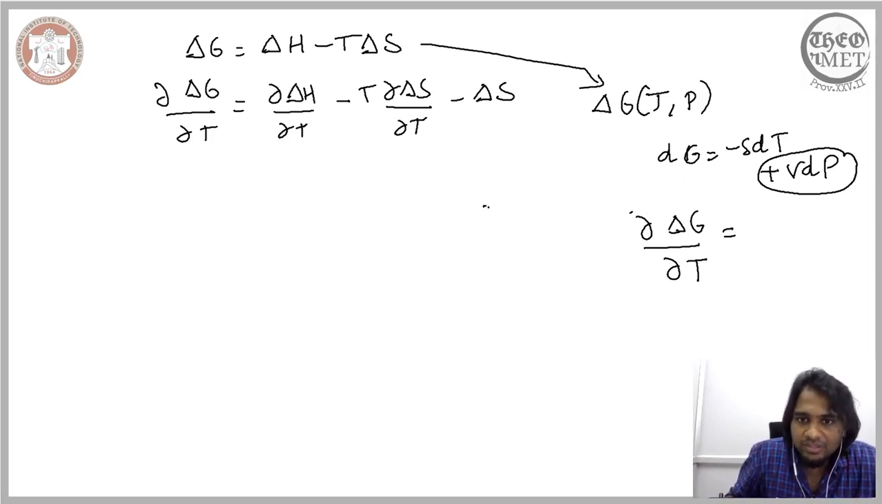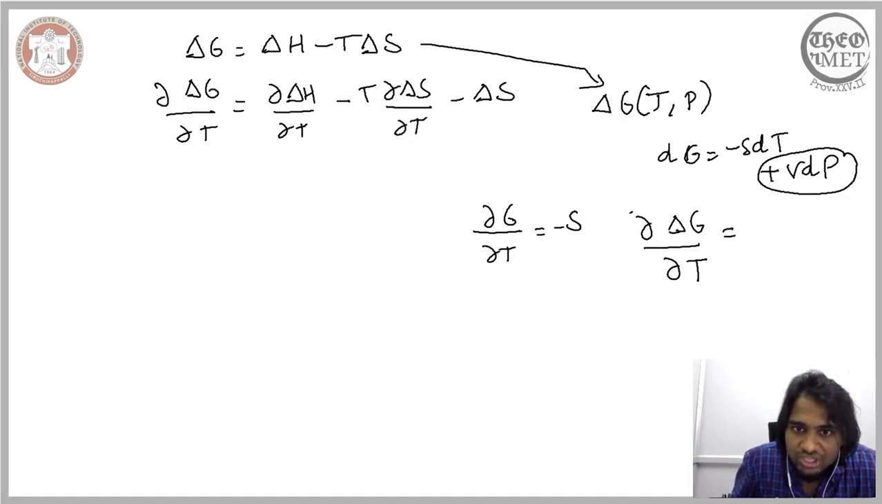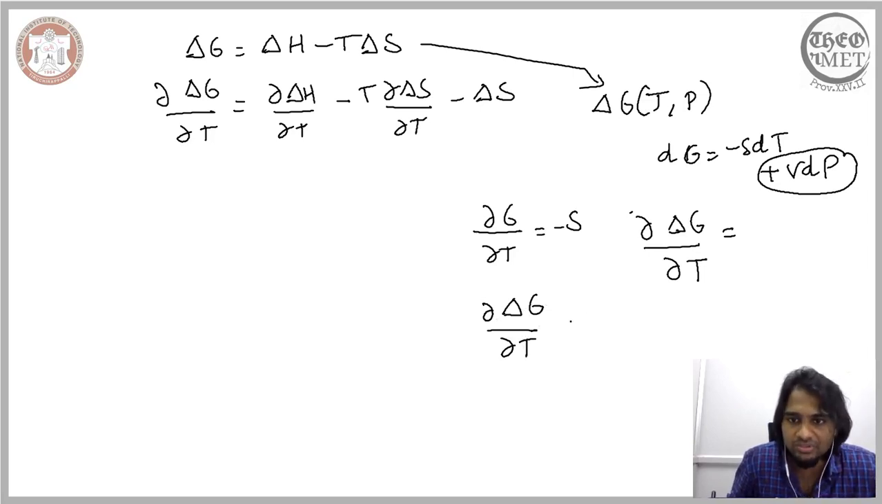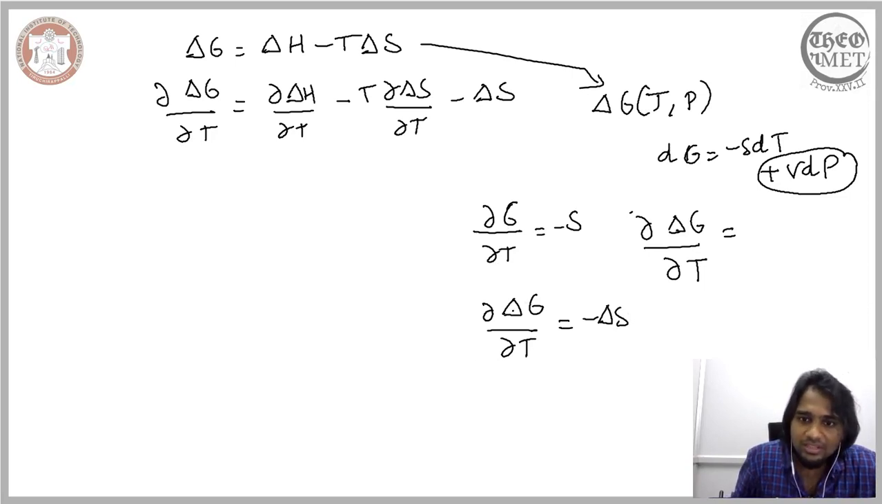In an ideal case, the change in the Gibbs free energy with respect to temperature will be minus S. What we are considering is not G alone, but the change in G with respect to temperature. We already have a change in the Gibbs free energy, and we consider that change with respect to temperature, so this will be equal to minus delta S. I hope you are able to distinguish between the two: we already have delta G, and the change in delta G with respect to temperature.